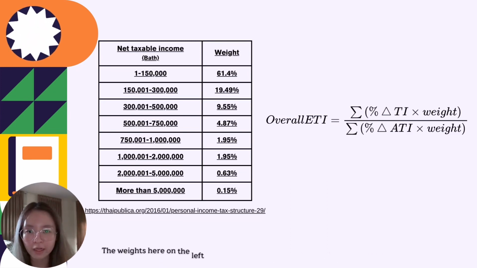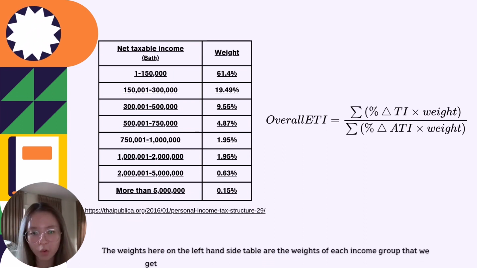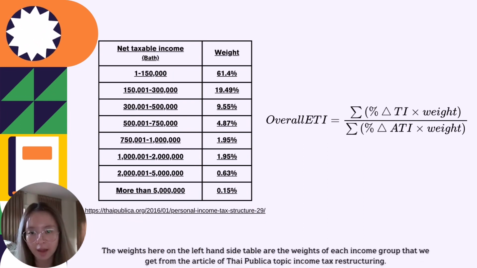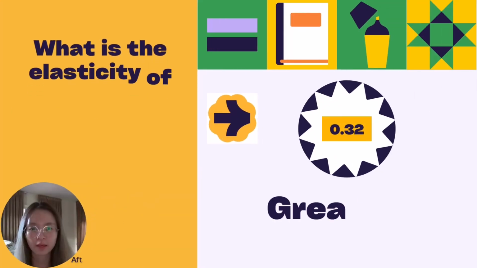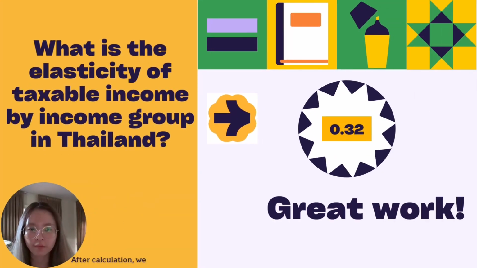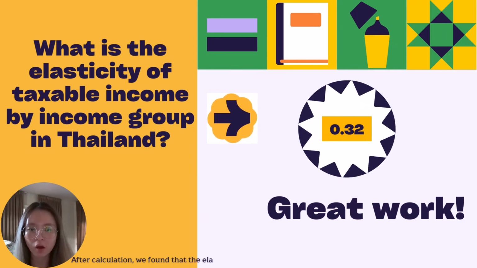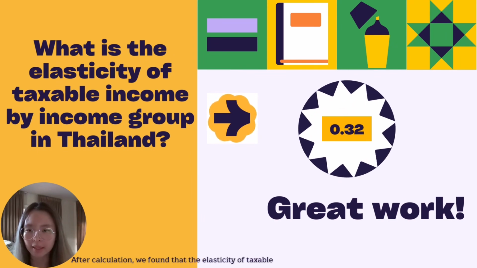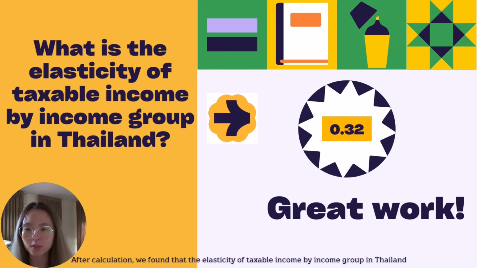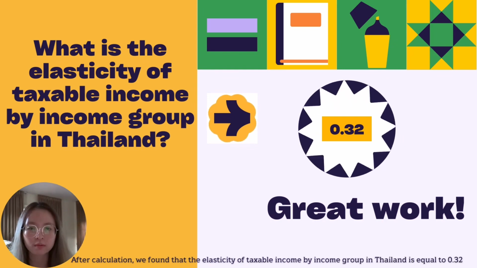The weights on the left-hand side table are the weight of each income group that we get from the Thai Publica article on income tax restructuring. After calculation, we found that the elasticity of taxable income by income group in Thailand is equal to 0.32.